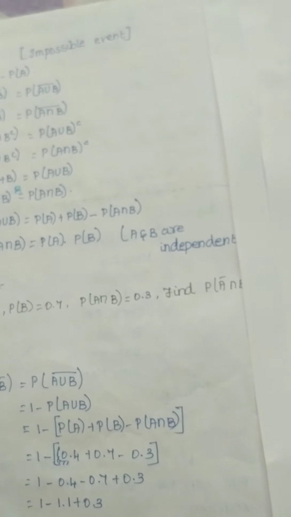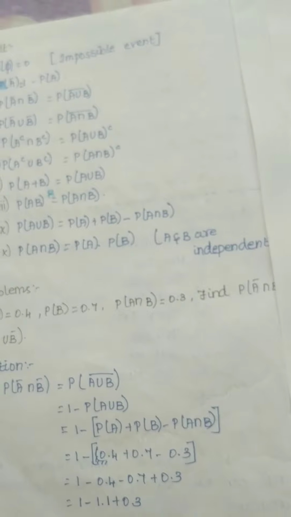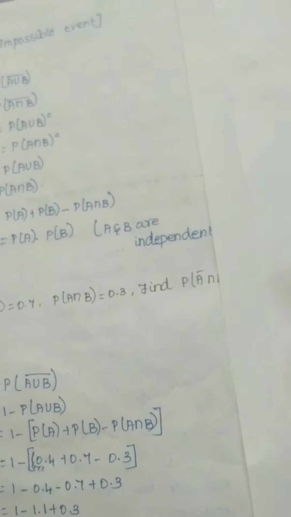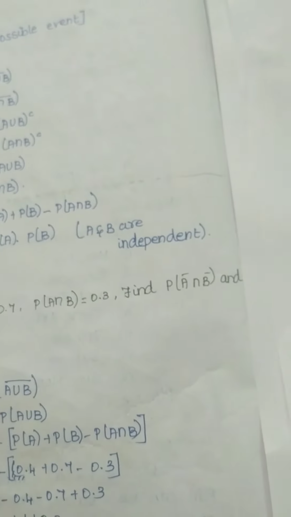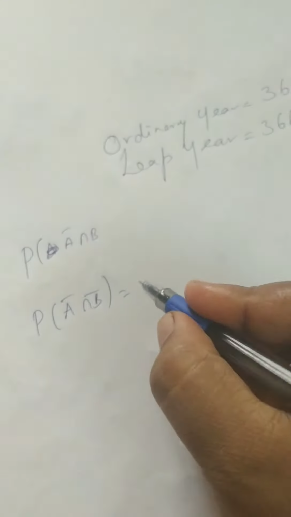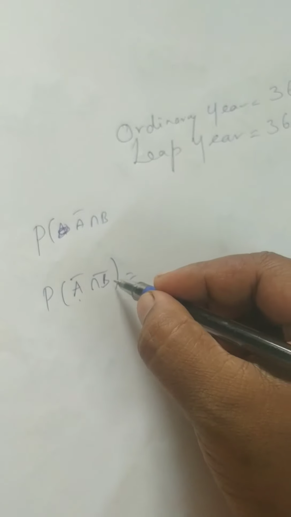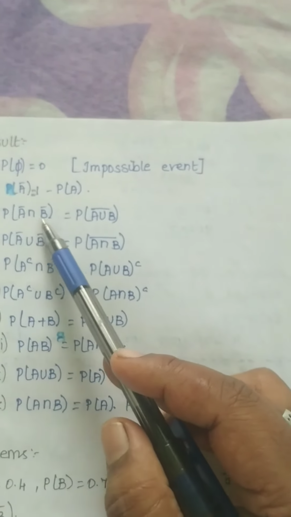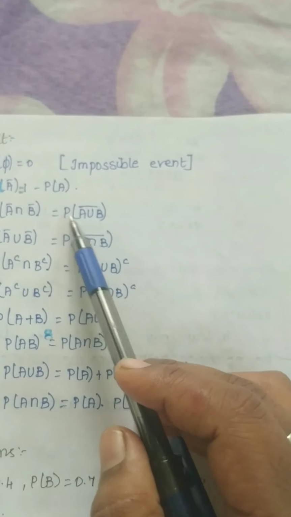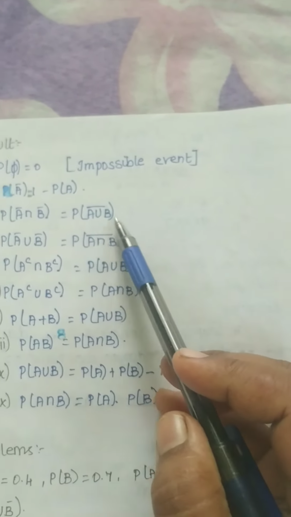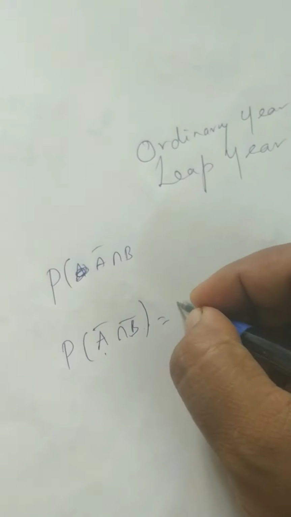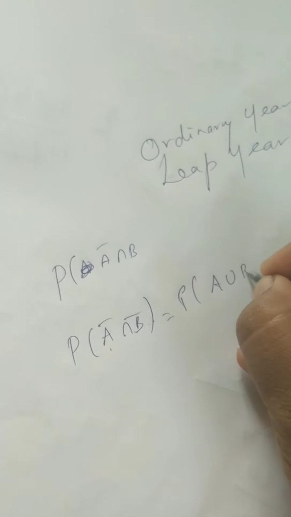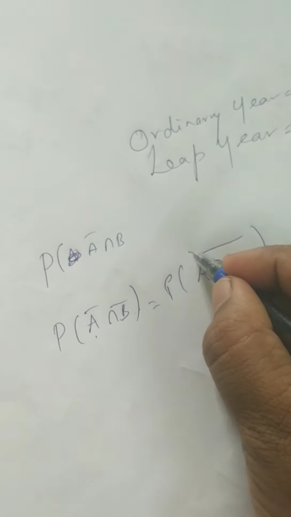The question is now A bar intersection B bar. Okay, now listen here. Probability of A bar intersection B bar. Now you see this result. First you have to apply this result only: probability of A union B the whole bar. Now I am going to apply here probability of A union B the whole bar. The bar is for everything.